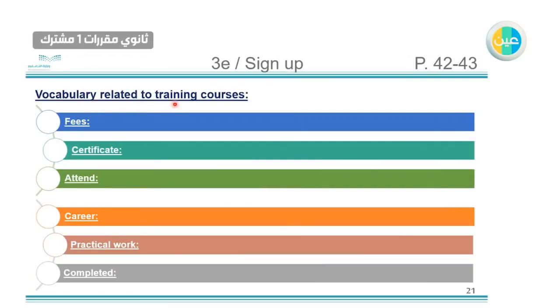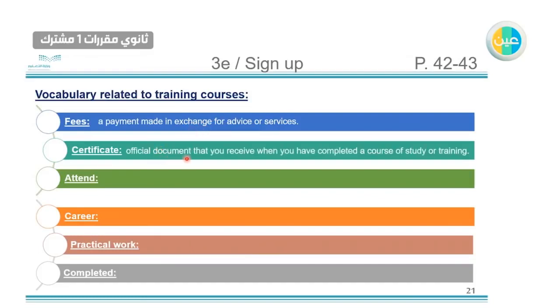Vocabulary related to training courses. So we have this vocabulary which we use with the training course. Fees, a payment made in exchange for advice or services. So it's the money you pay in exchange for a service or advice. Certificate, an official document that you receive when you have completed a course of study or training. So when you finish a course of study or training, you will get a certificate.